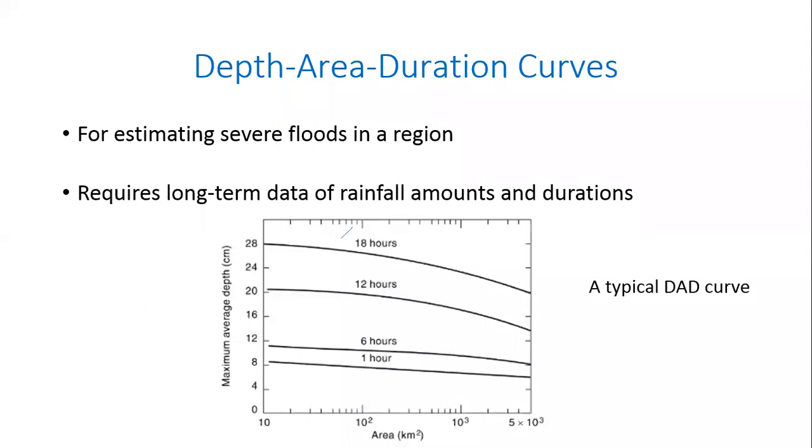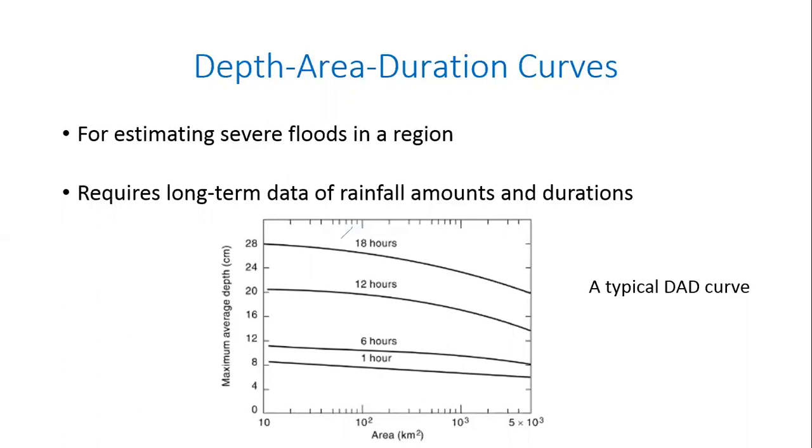Okay. So now the area, for example, not all catchments are of the same size. Some catchments may be 100 square kilometers, some of them may be 1,000 square kilometers, and so on. But just imagine that there is a catchment that is, what is the largest number here? 5,000 square kilometers.